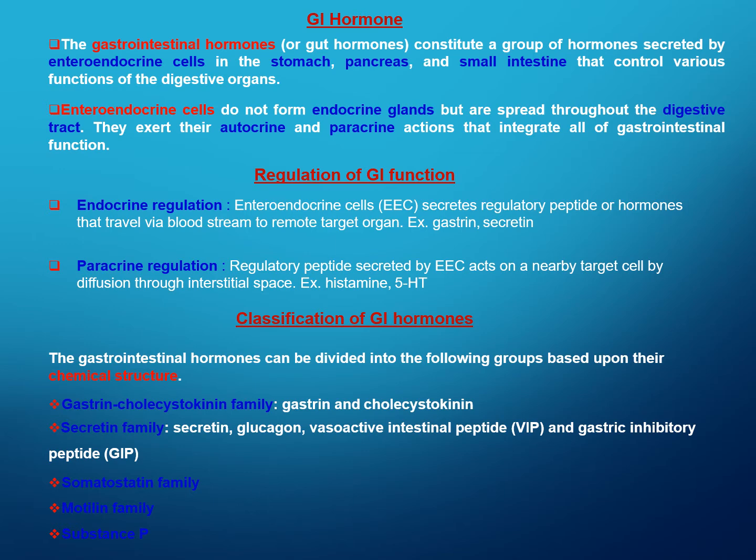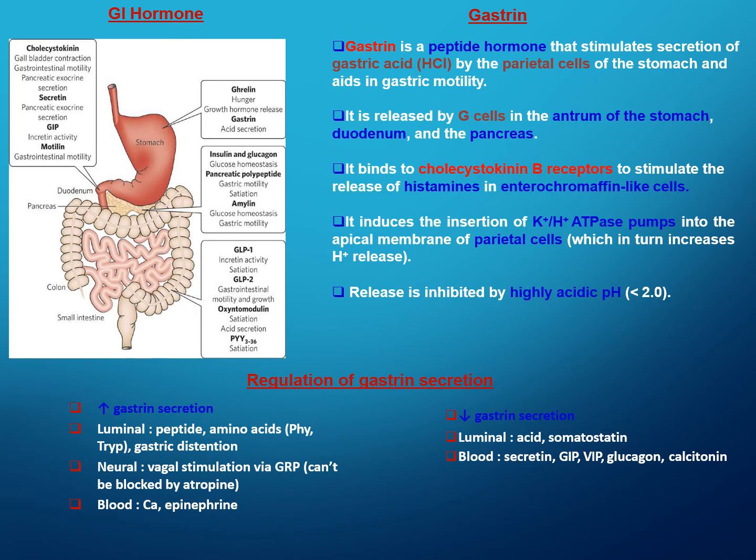The first is the gastrin-cholecystokinin family, which includes gastrin and cholecystokinin. The next is the secretin family, which includes secretin, glucagon, vasoactive intestinal peptide, and gastric inhibitory peptide, that is VIP and GIP. The next are the somatostatin family, the motilin family, and substance P. In your syllabus, only three GI hormones are focused on, and the first important one is gastrin.